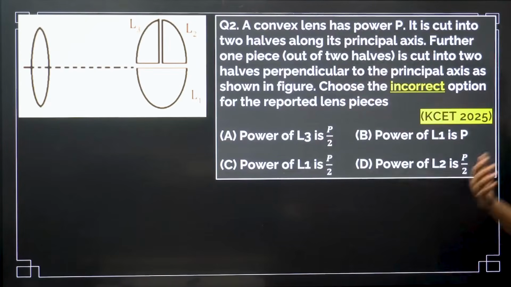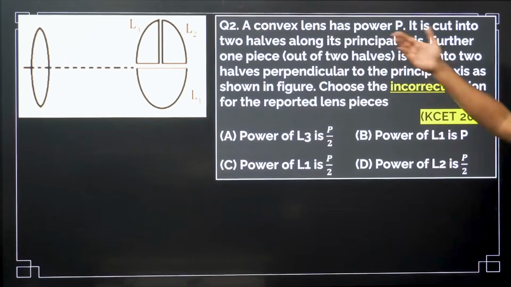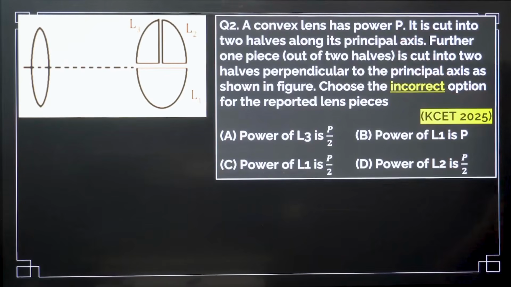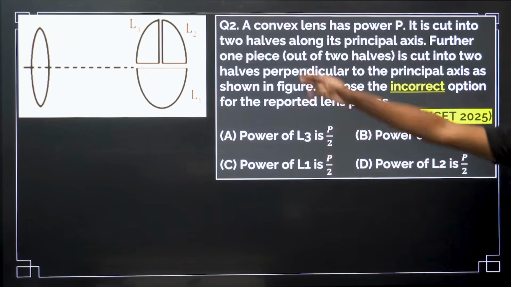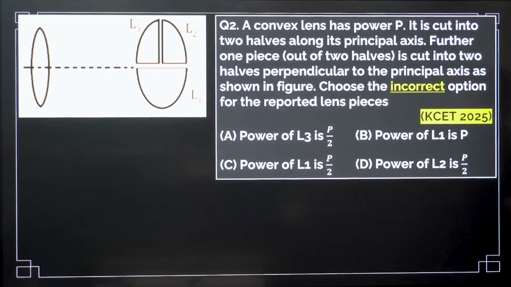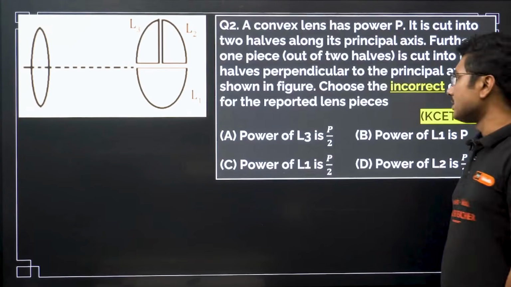Write the division of lenses. A convex lens has a power P. It is cut into 2 halves along its principal axis. Further, one piece out of the 2 halves is cut into 2 halves perpendicular to the principal axis as shown in the figure. Choose the incorrect option for the resulting lens pieces.